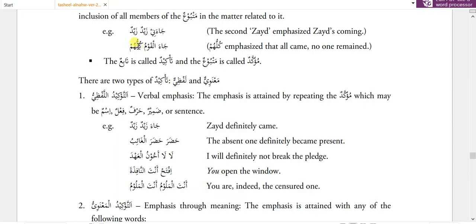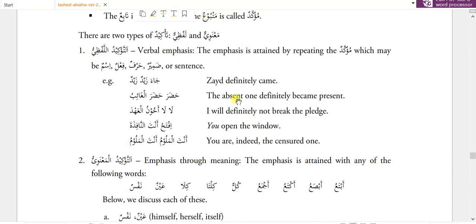So here in kulluhum, kullu is muzaf and hum is muzaf ilay, and the hum zamir is jama. Why? Because al-qawmu is jama as well. So kullu is also one of the takid manawi, and it also becomes muzaf, and the word after it is a zamir and it is muzaf ilay. Actually, kullu is always used as a muzaf. Now, the tabi called takid and the matbu called muakkad.